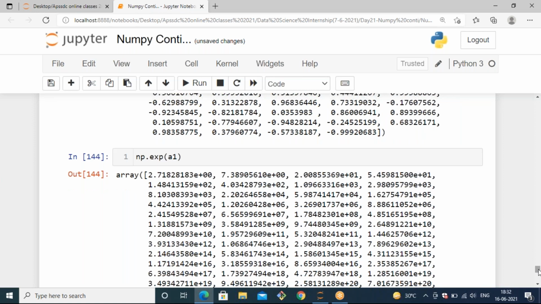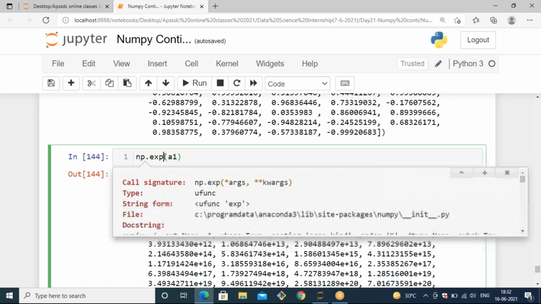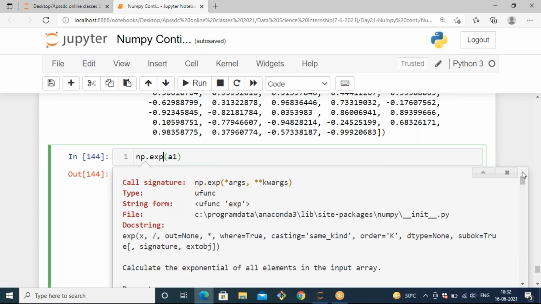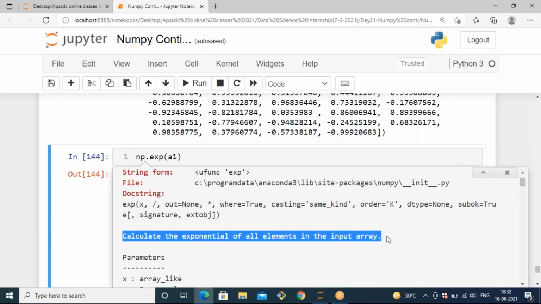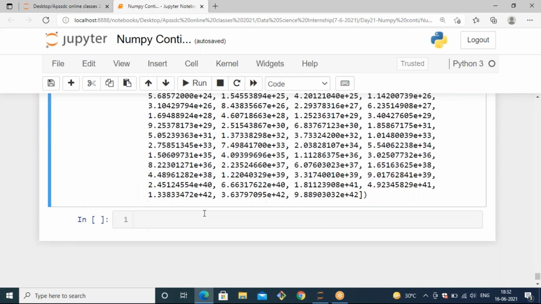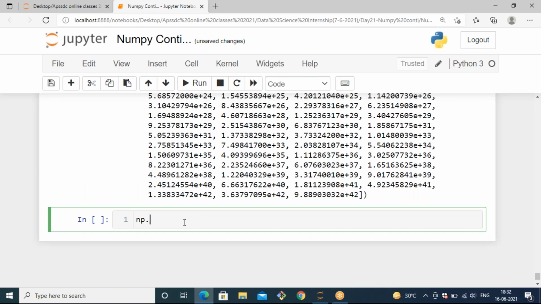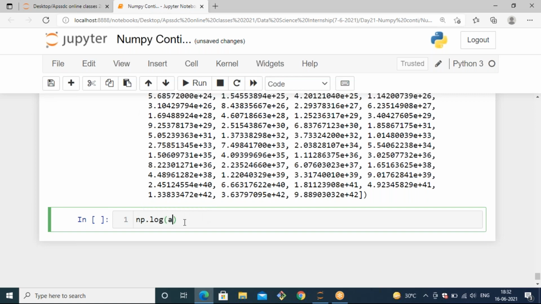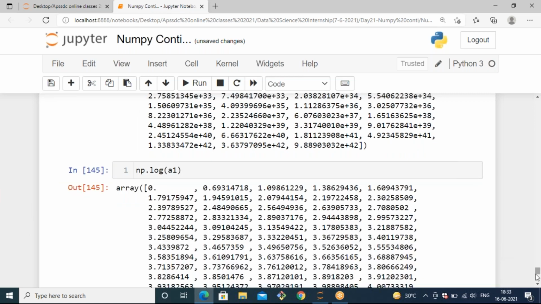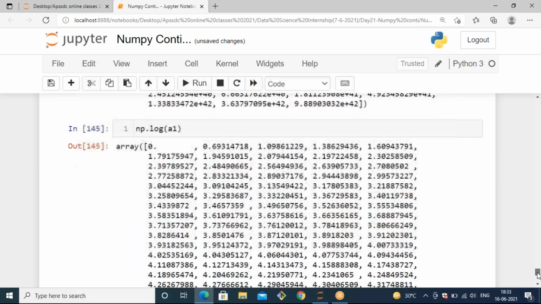At any point, if you don't understand anything, just place the cursor after the method and press shift tab. Then it will tell you a description of what it returns, what it takes, and what arguments it supports. So exp calculates the exponential of all elements in the input array. Also, if you want to calculate logarithmic values for the array elements, you can use np dot log and mention the array here. It will generate the logarithmic value for every element from 1 to 99 in the given a1 array.